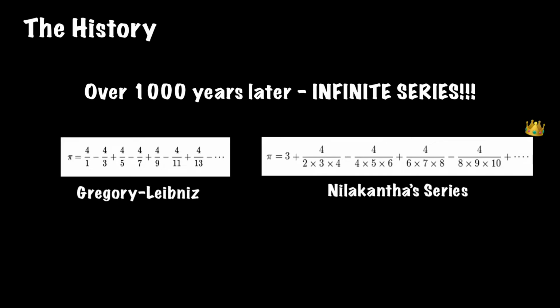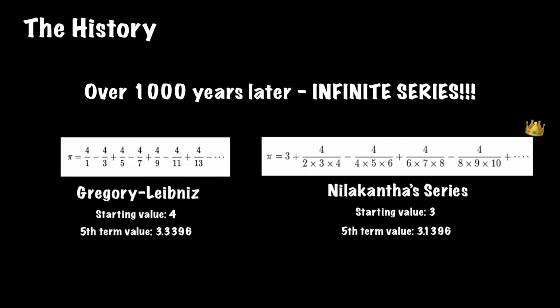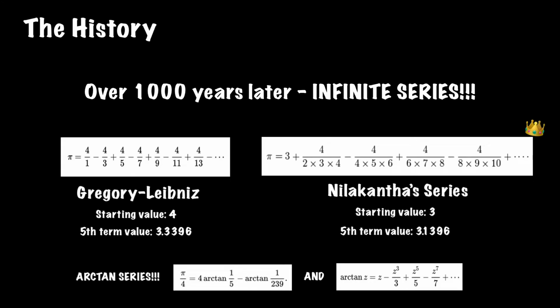The series start with a value of 4 and 3 respectively, but after just the fifth term of the Leibniz series, a value of 3.3396 is produced. A value of 3.1396 is produced after only 5 terms for the Nilakantha series, showing the narrowing accuracy of these infinite series to the value of pi. Other series were later created, utilizing arctan as shown, in which we will later see their prominence in modern calculations of pi.